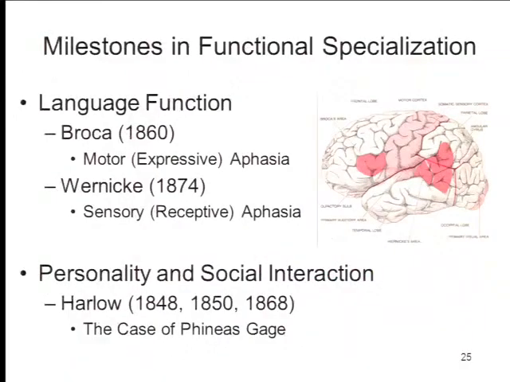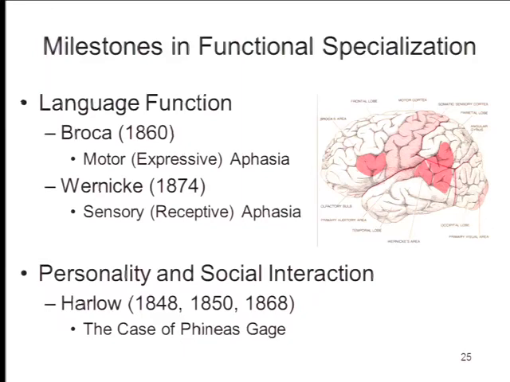Well, again, as you know, probably in the middle part of the 19th century, two neurologists, Broca and Wernicke, identified two separate portions of the brain that seem to be important for language and speech functions. Broca's area here in the temporal lobe, damage to that produces motor aphasia. Patients can understand speech, but they can't speak very fluently. And Wernicke identified this area in the temporal parietal area, now known as Wernicke's area, that produces receptive aphasias, where the patients can't understand speech very well.